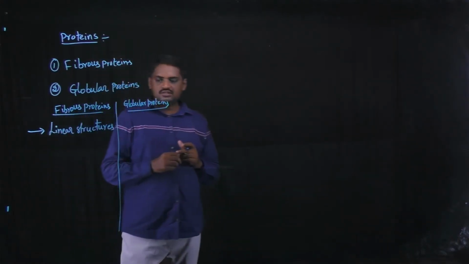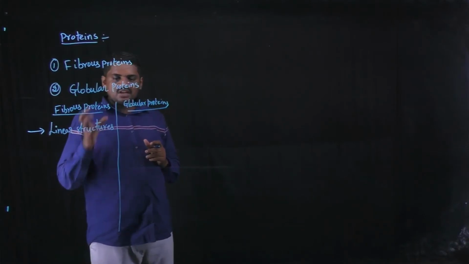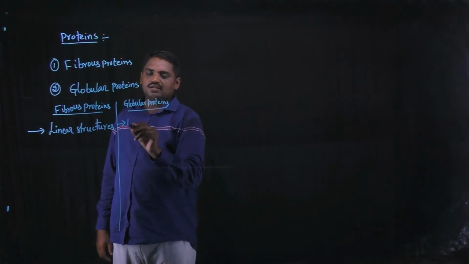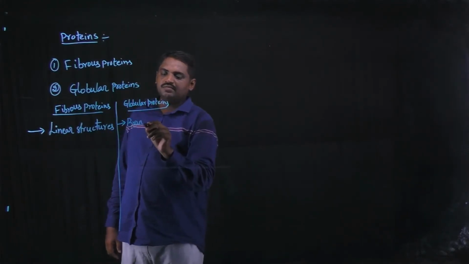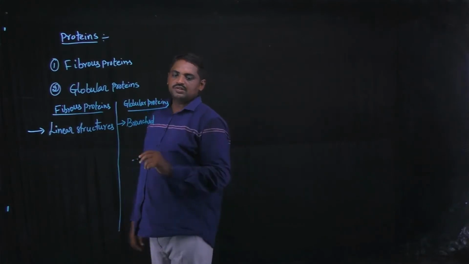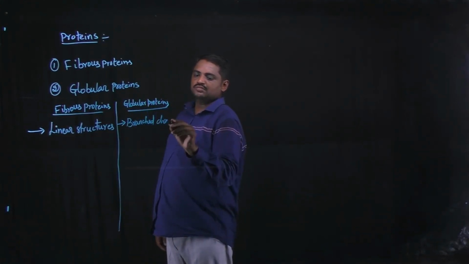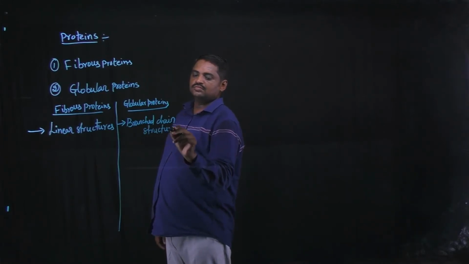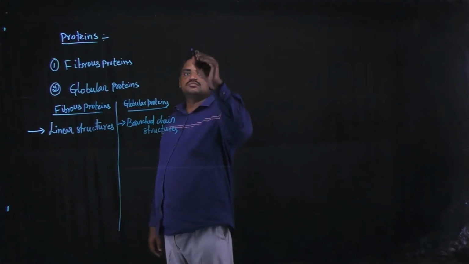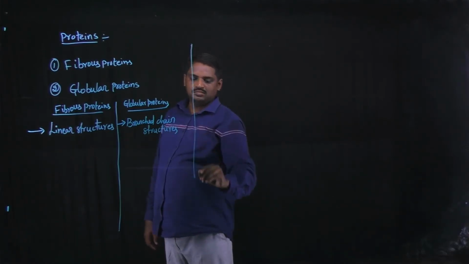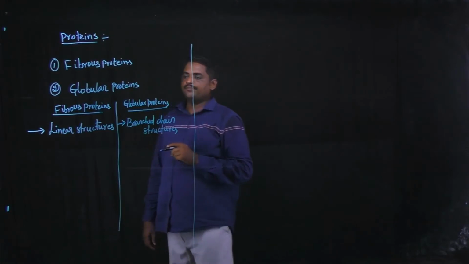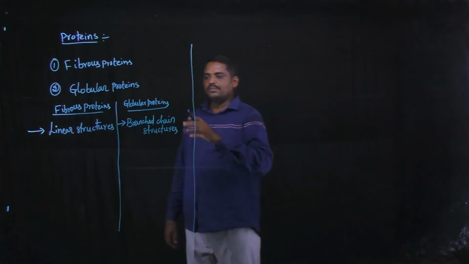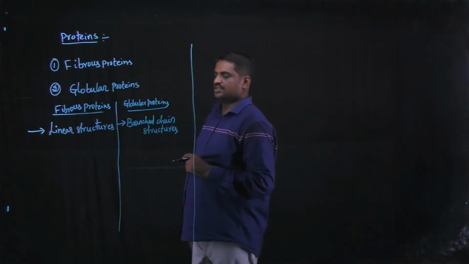Fibrous proteins are linear structures, and globular proteins are branched chain structures.